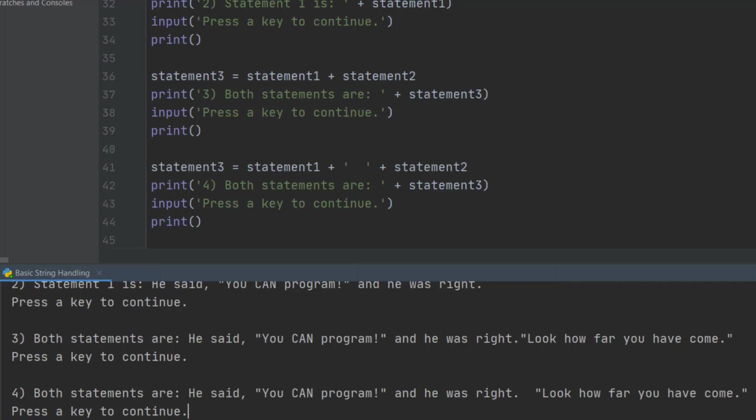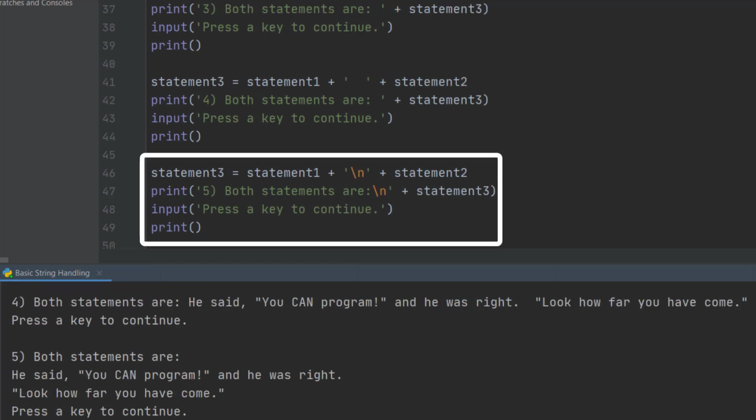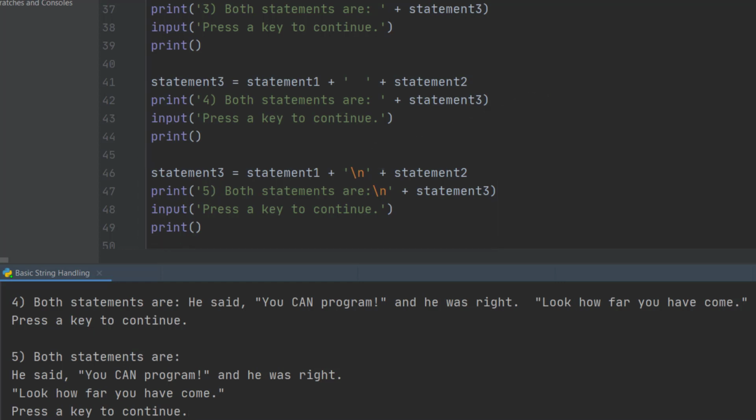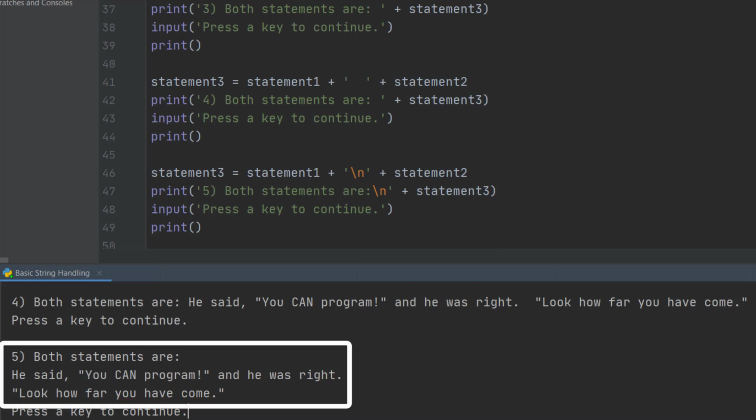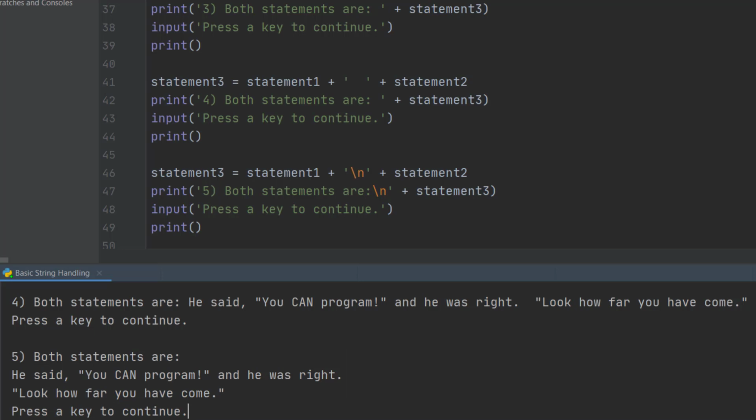But let's take this a little further. Could we have these statements on separate lines, say? Well, yes, we can. In this block of code, we've added the backslash n control character in between statement 1 and statement 2. Backslash n means new line. And what we've got here are both statements being printed on separate lines. Notice that for cheating purposes, I've added the new line statement at the beginning of the ordinary text. So he said you can program and he was right. Look how far you've come.